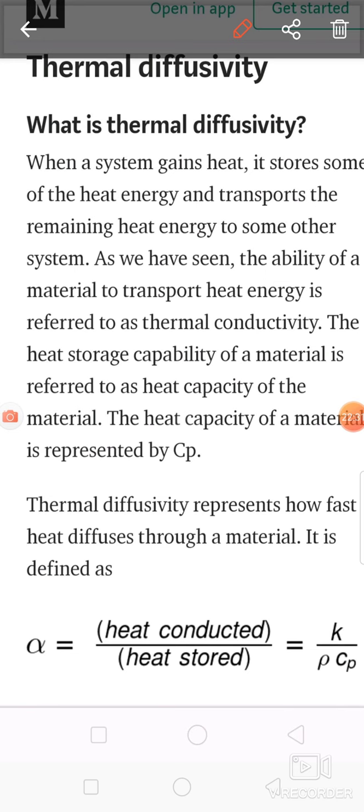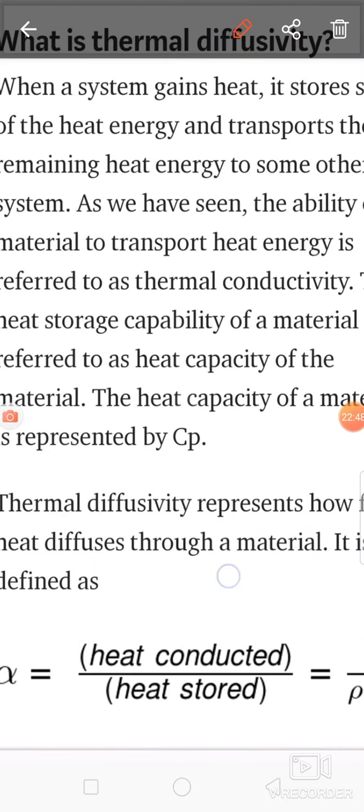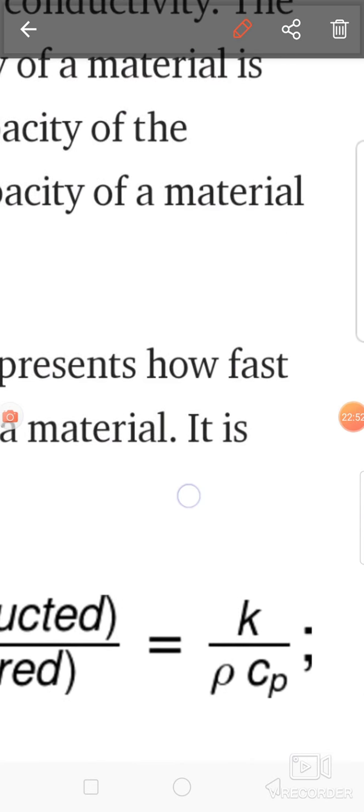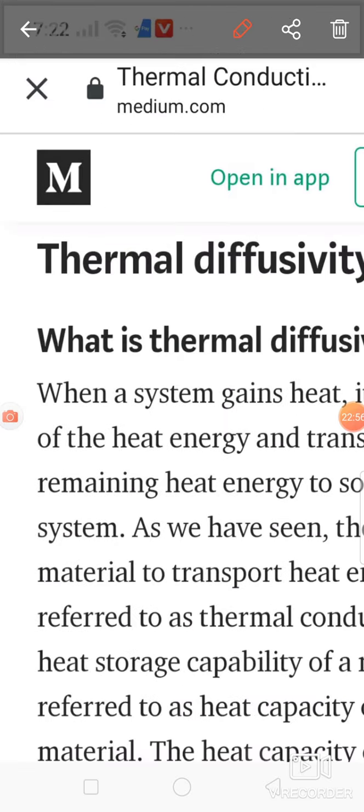Thermal diffusivity is denoted by alpha, and it is defined as the ratio of heat conducted to the heat stored. So how to denote heat conducted, that is K, and how to denote heat stored, that is rho into Cp. So K upon rho into Cp, that is nothing but thermal diffusivity.